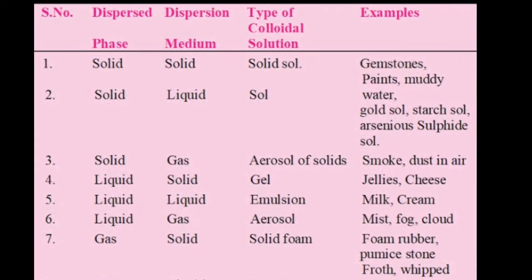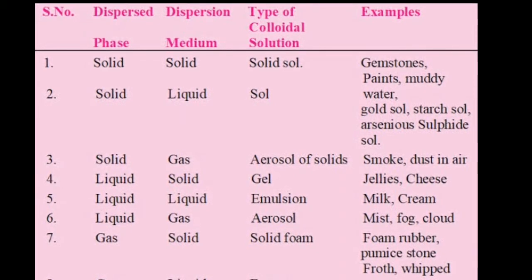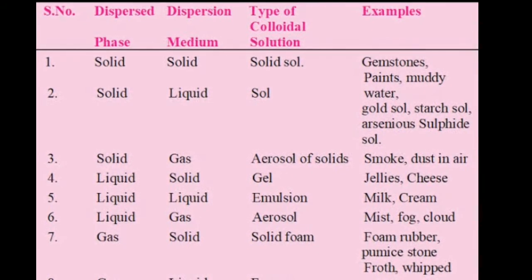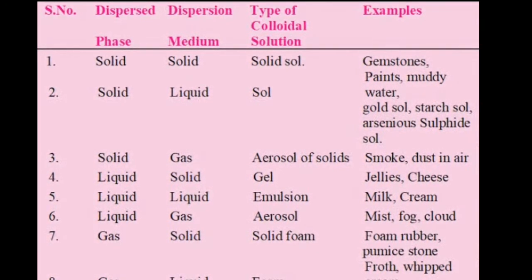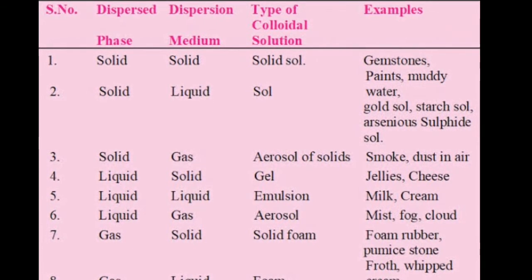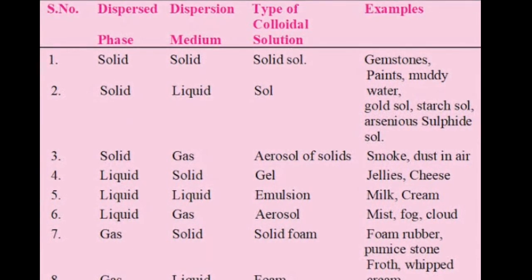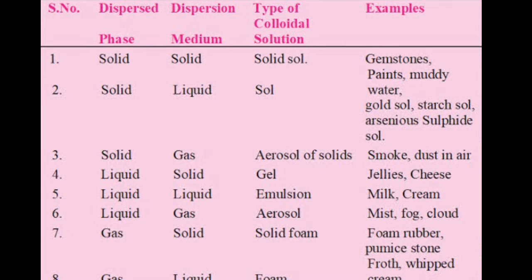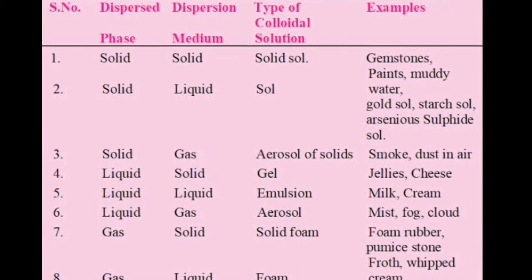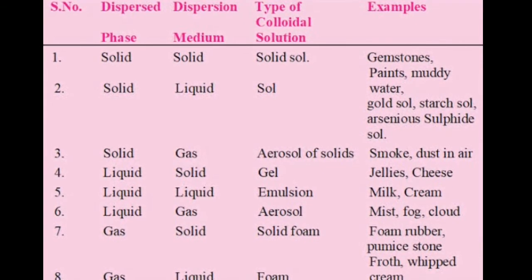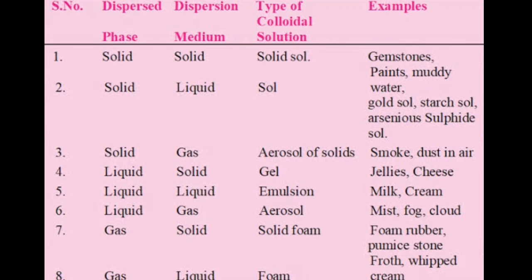Students, you can see here the different types of colloidal solutions, where we have taken a dispersed phase and a dispersion medium to form types of colloidal solutions. You can go through this picture and see the examples carefully.